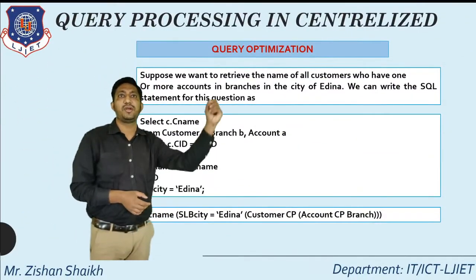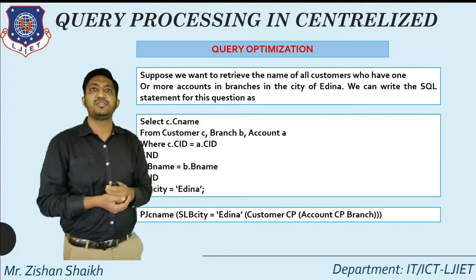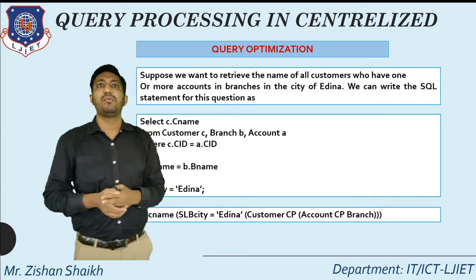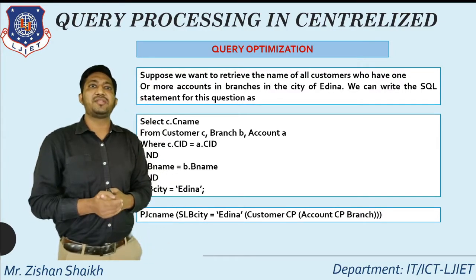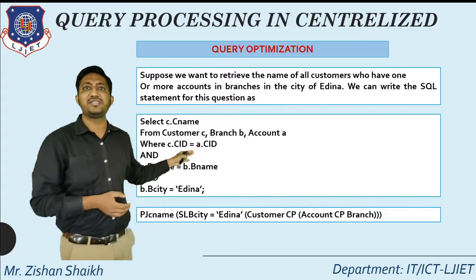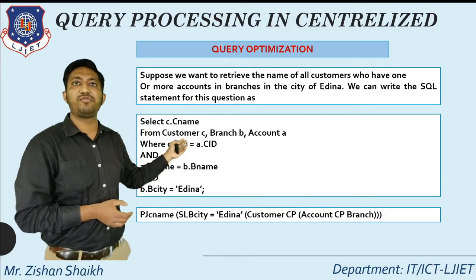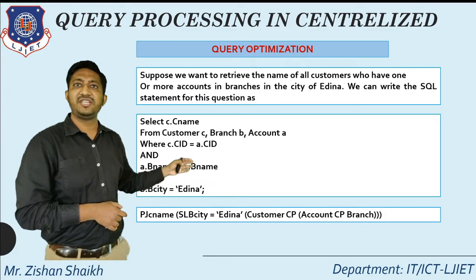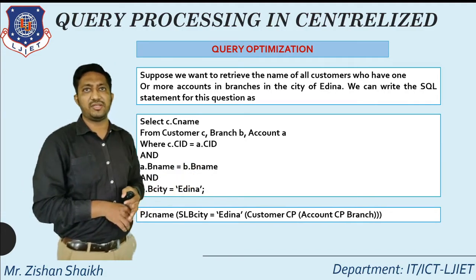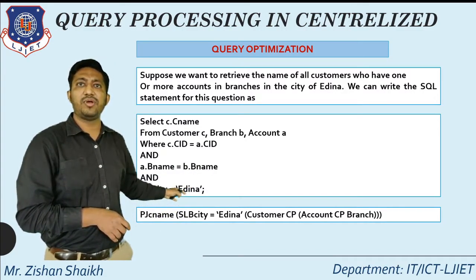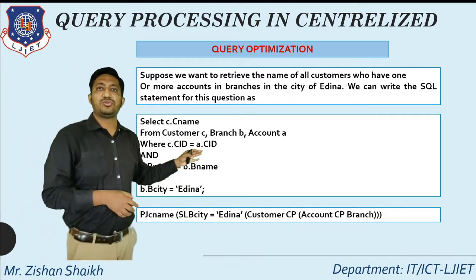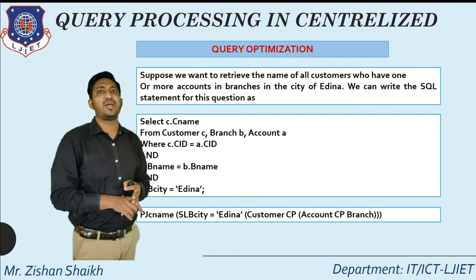Now we are moving to query optimization, cost estimation, step number 1. Suppose we want to retrieve the names of all the customers who have one or more accounts in the branch city of Edina. For that we can write the syntax like this. This is our SQL query: select customer name from customer, branch and account, where c.cid is equal to a.cid and a.branch name is equal to b.branch name and b.bcity is equal to Edina. Here A, B, C are aliases for the particular tables. This query will be written by the user, that is our high level query.